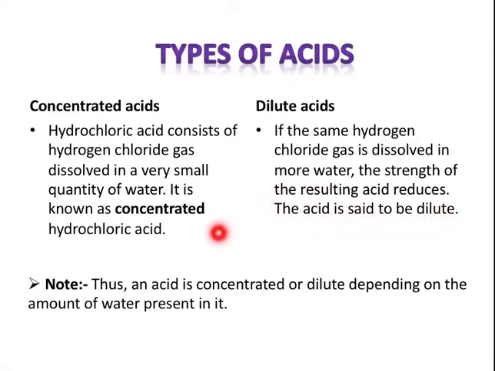So what we got to know is that if the hydrogen chloride gas, or whatever the gas is, is dissolved in a small quantity of water, then it is known as concentrated, and if the same quantity of gas is dissolved in much more water, the resulting acid will be known as diluted acid. Thus, an acid is concentrated or dilute depending on the amount of water present in it. How much water we are adding will tell us whether the acid is concentrated or diluted.